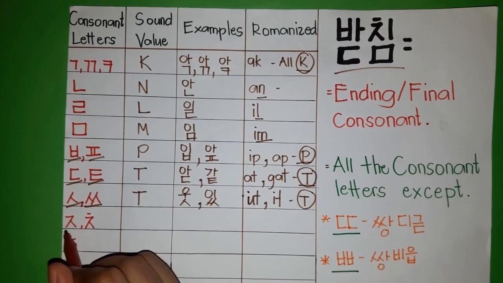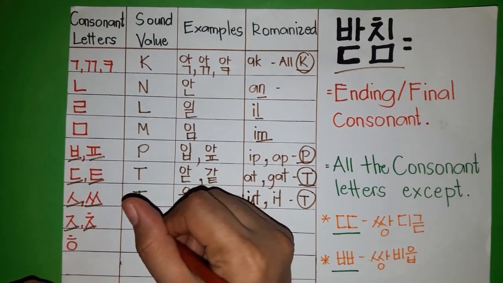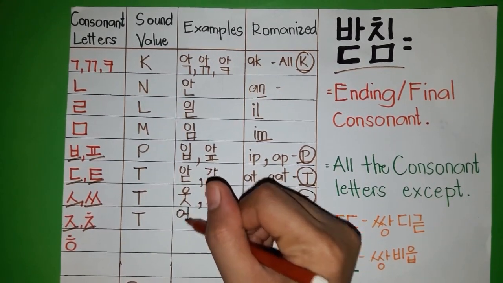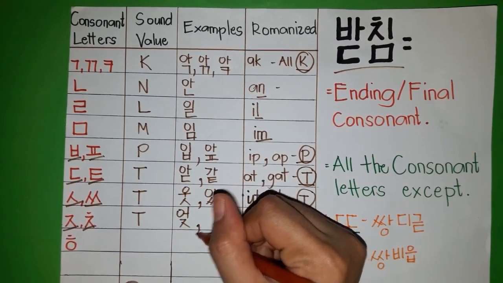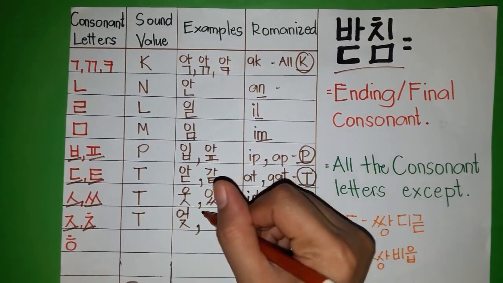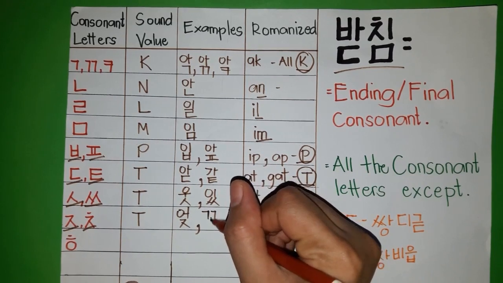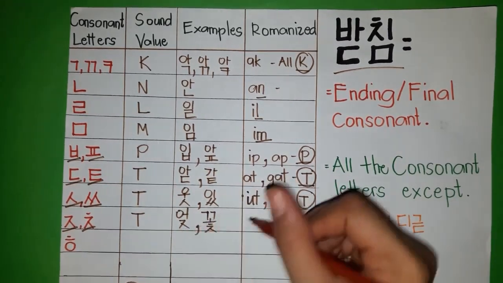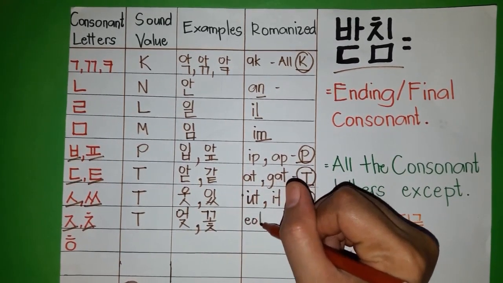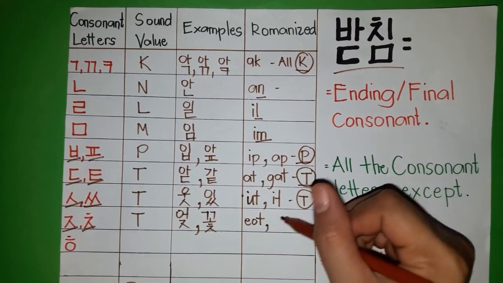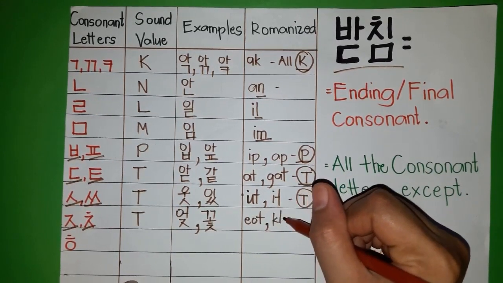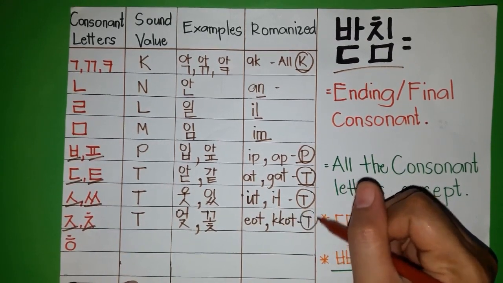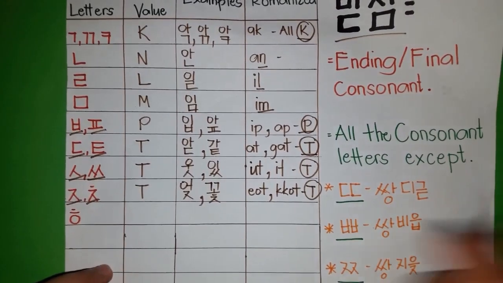Our next two consonant letters are jieut and chieut. The sound value is also T. An example for jieut is ot. For chieut it is kkot, which means flower. The romanization is ot and kkot. The 받침 sound for these letters is the T sound.